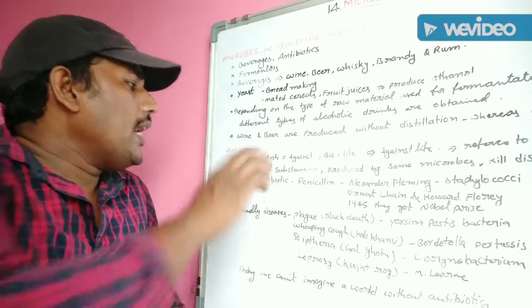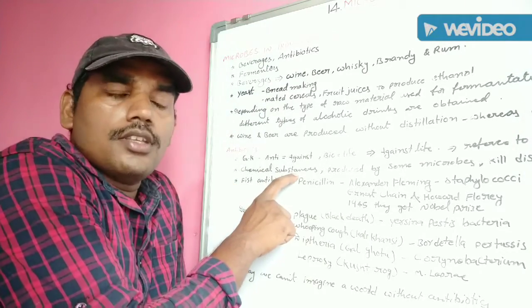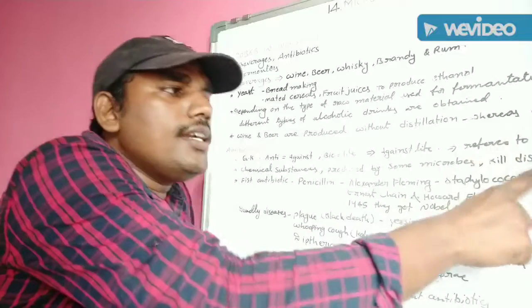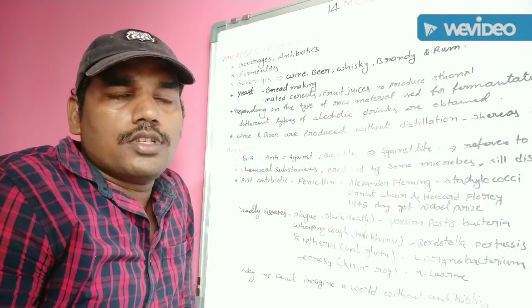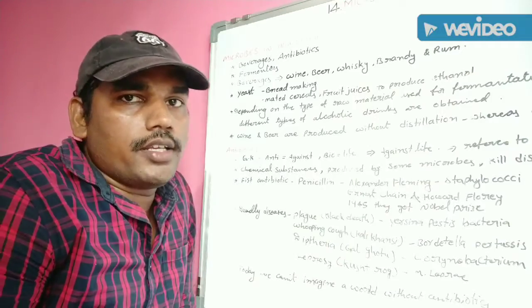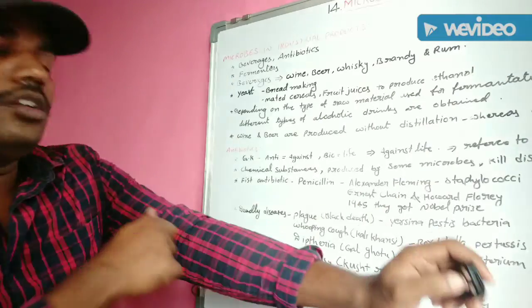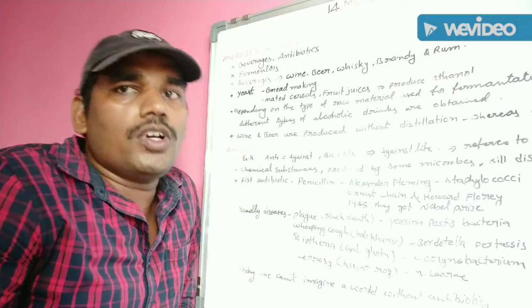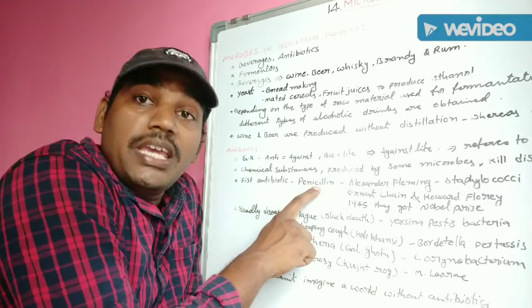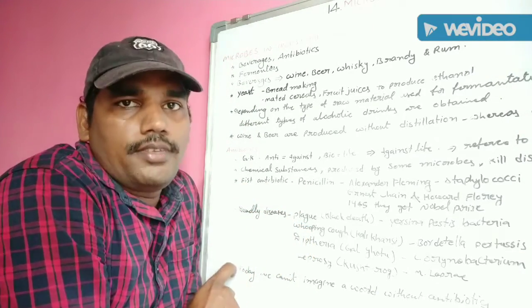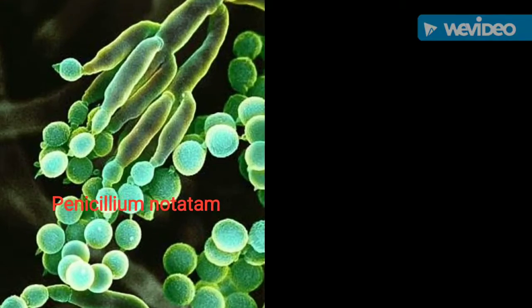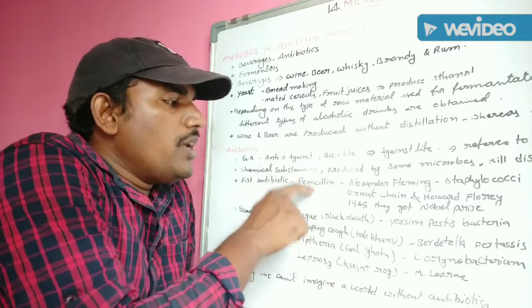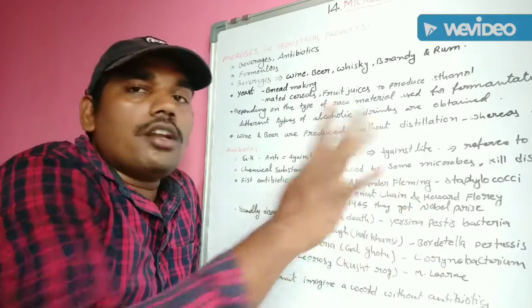Understand? So, antibiotics are chemical substances produced by some microbes. Antibiotics kill disease-causing microbial organisms. Next one, which one is the first recognized antibiotic? You know already, the first antibiotic is penicillin. Penicillin is the first recognized antibiotic. This penicillin was discovered by Alexander Fleming.